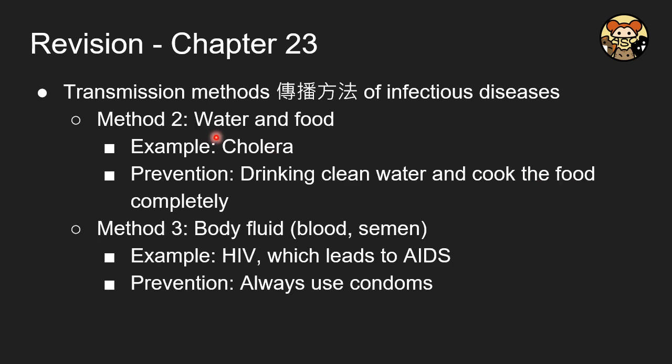And method two is through contaminated food and water. And the best example will be cholera. So in order to prevent it, we have to drink clean water and also cook the food completely. Method three is by body fluid, which includes blood and semen. And the best example will be HIV, which can lead to AIDS. Okay, so this is the virus, while this is the disease name. And the best prevention is always to use a condom in this case.